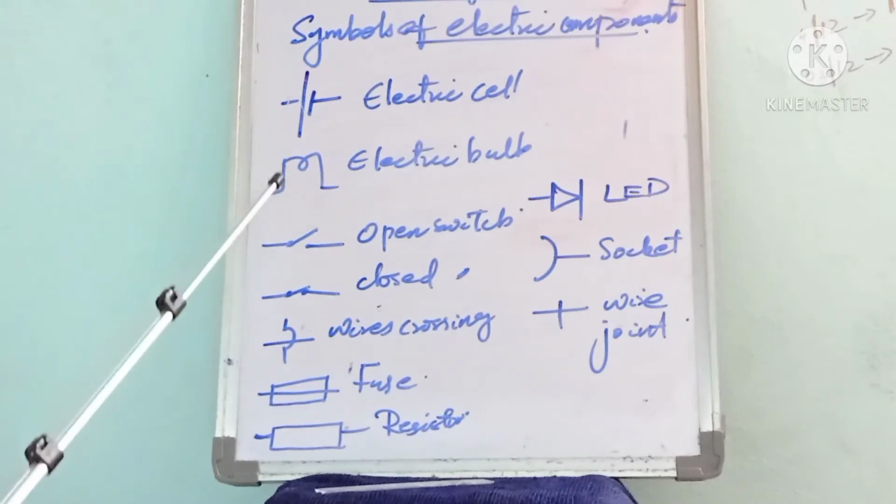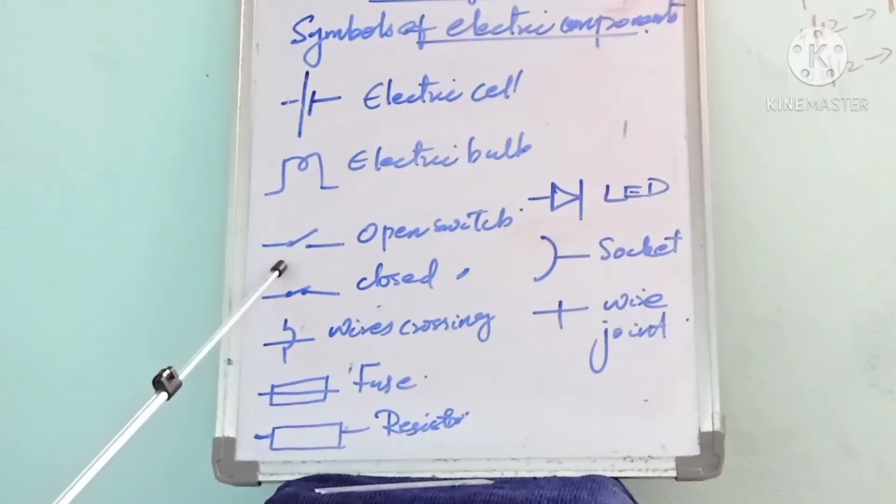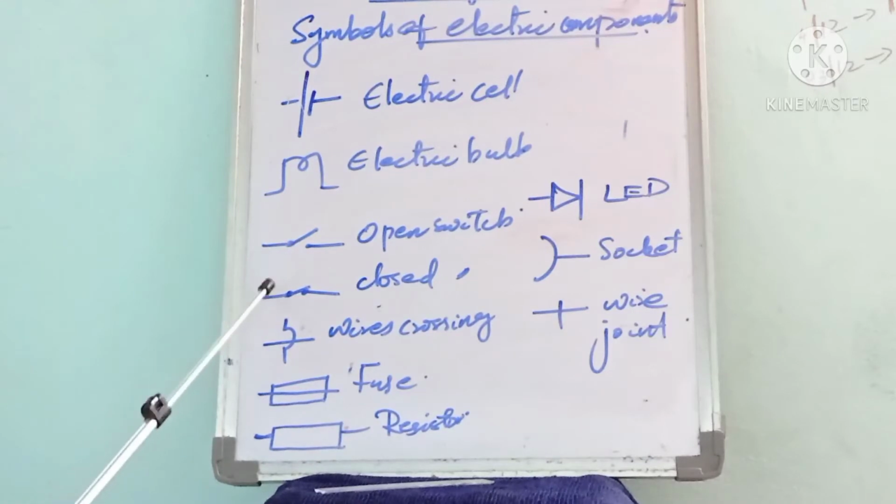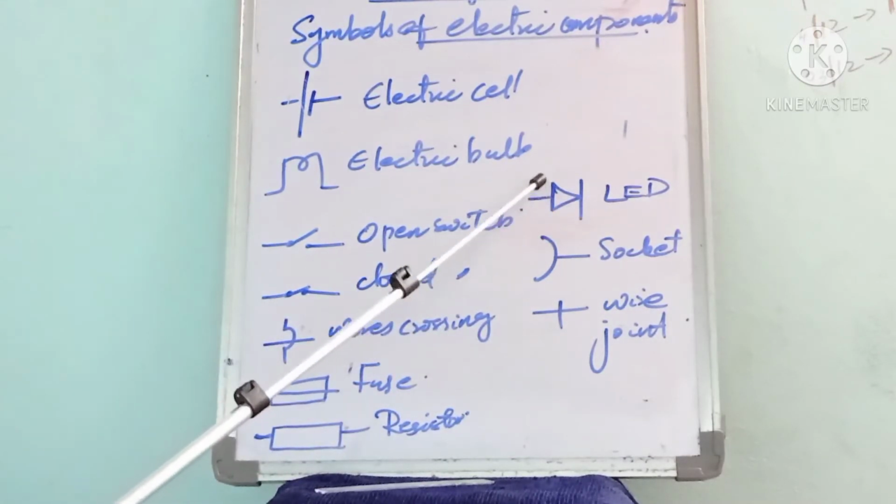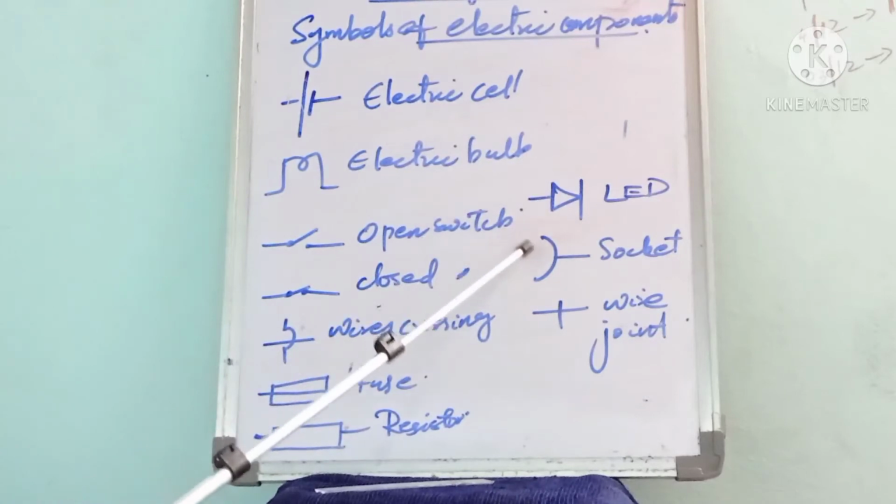This is an open switch. And this is a closed switch. And here we are using electric wires, the copper used as connecting wires. If the wires are crossing, we can use this symbol, wires crossing. Then this is the symbol of an electric fuse, and this is the symbol of a resistor. Here is a light emitting diode. This is the symbol of a light emitting diode, and this is a socket.